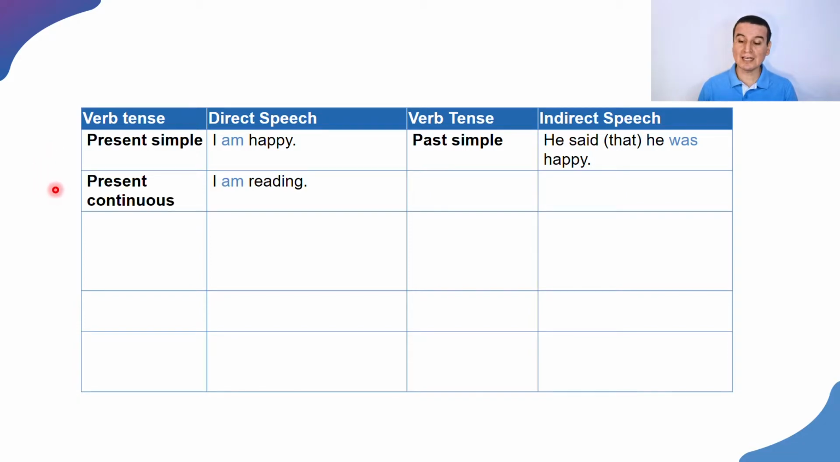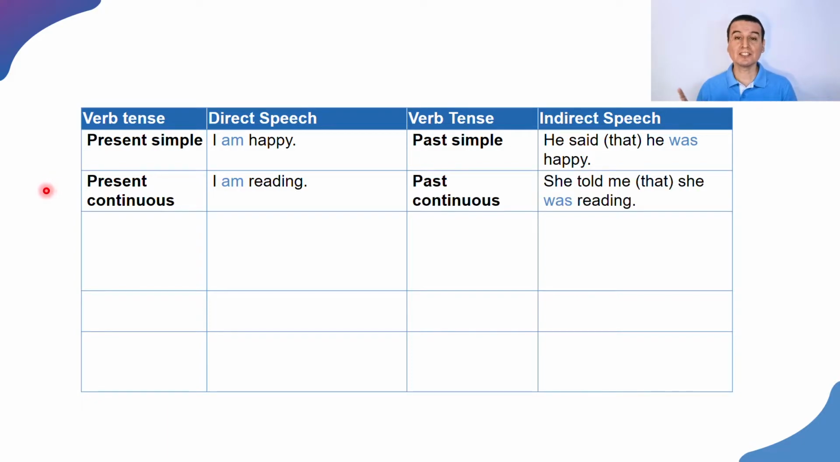What if somebody says, "I am reading"? When you report that, you say, she told me that she was reading. If the person is using the present continuous, "I am reading," we report that with the past continuous. She told me that she was reading.